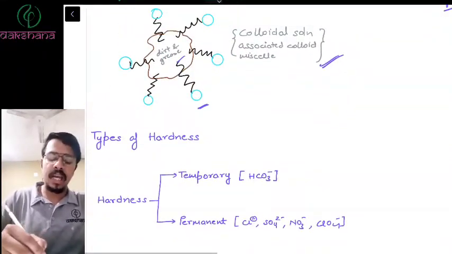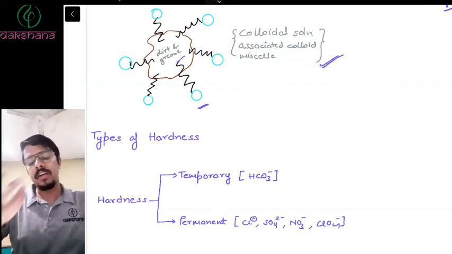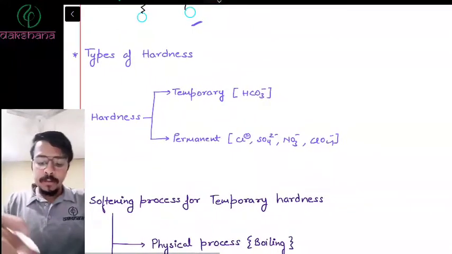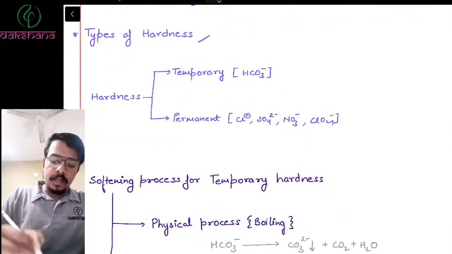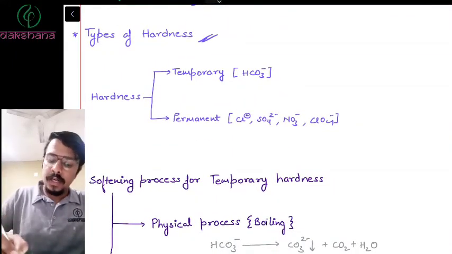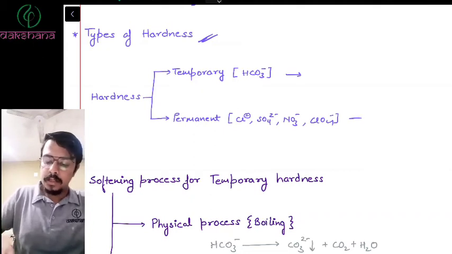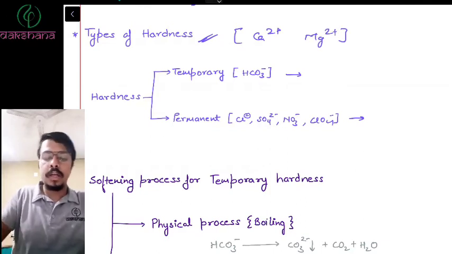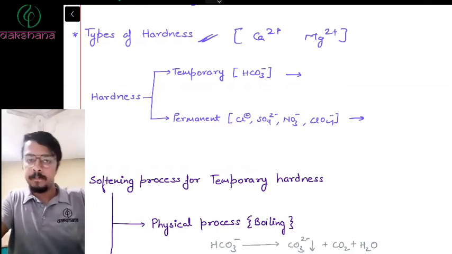But you should know that the organic part reacts with the dirt and the grease, and then the removal takes place. Now, types of hardness. There are two types of hardness: temporary hardness and permanent hardness. Hardness is caused by, as I just taught you, Mg2+ and Ca2+. These two create the hardness of water, hard water, right?